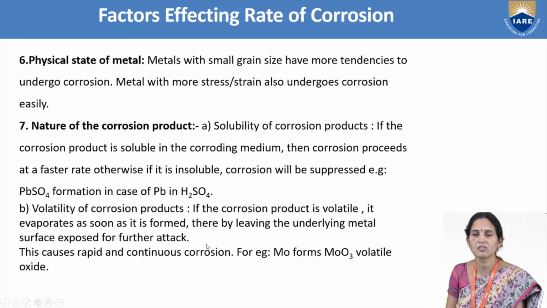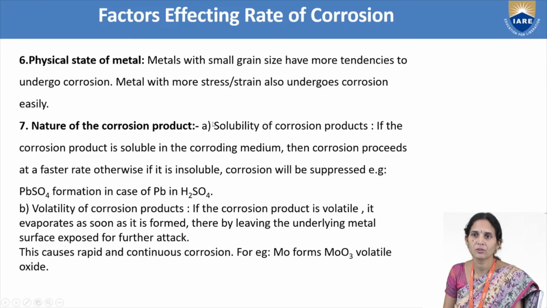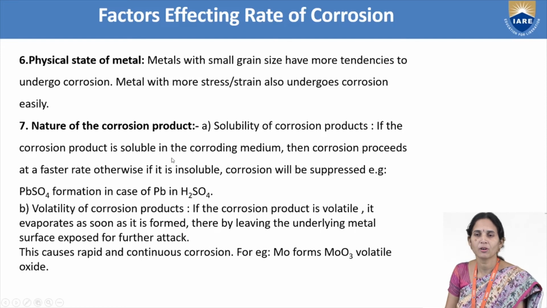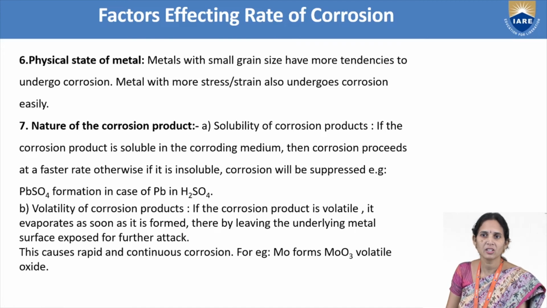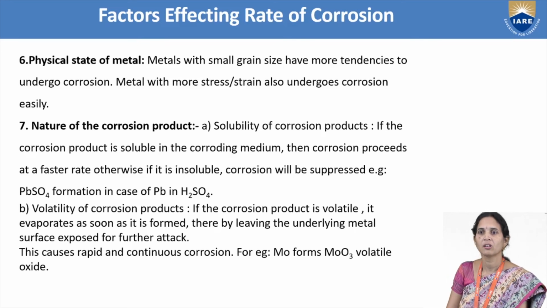So this is called continuous corrosion. Entire metal will be undergoing corrosion. The nature of the corrosion product depends on the formation of the corrosion product. If the product is a soluble corrosion product, that metal will undergo corrosion. If the metal is containing insoluble corrosion product, that metal does not undergo corrosion. If the metal is containing volatile corrosion product, when it is exposed to the atmosphere, then that metal will undergo corrosion. So this is called continuous corrosion. So it is called severe corrosion.